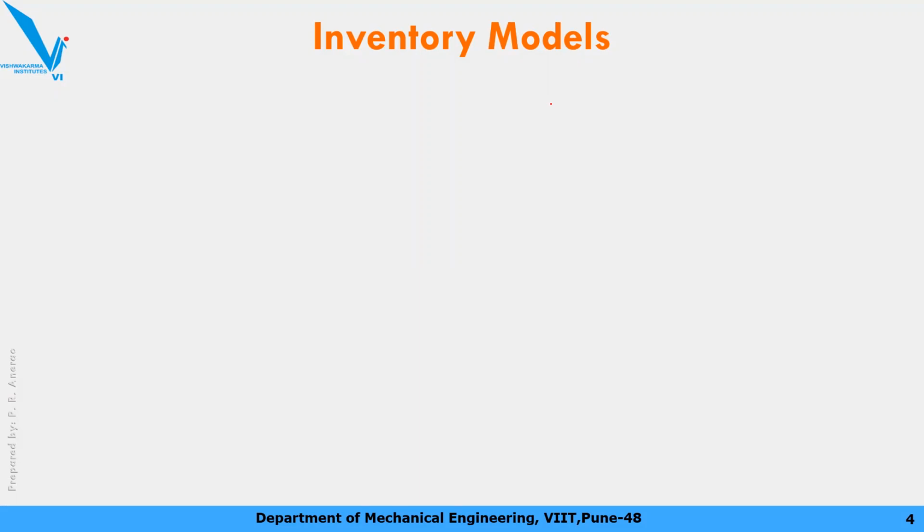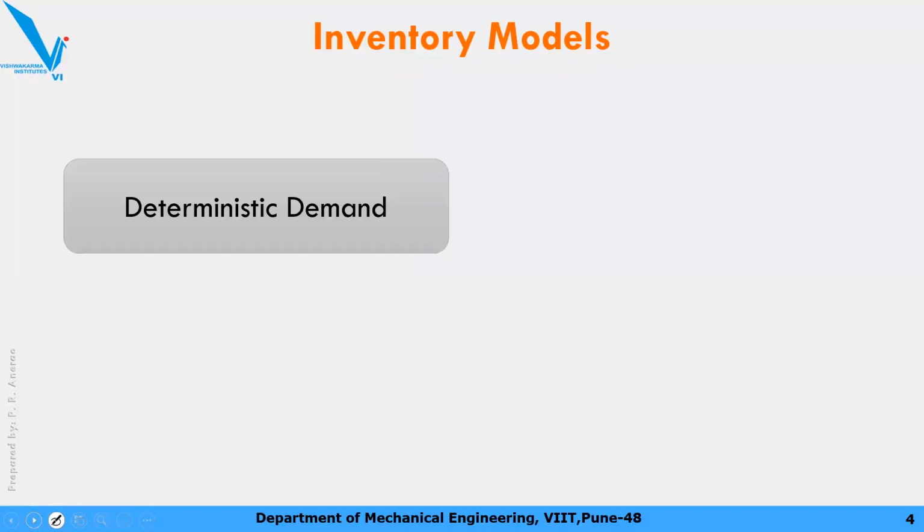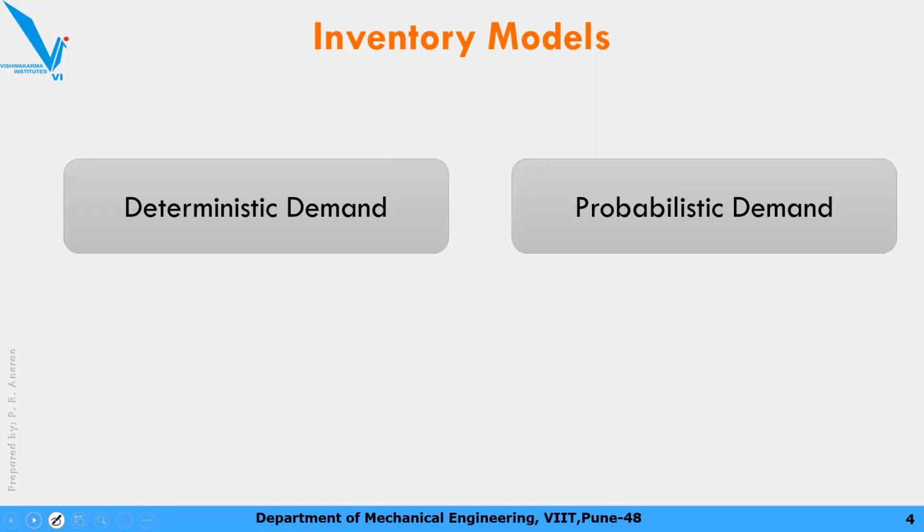कि भाई जब मैं बोल रहा हूँ replenishment rate is infinite or finite, you will realize how it is different from the previous model. Okay, so we'll see the first glimpse of inventory models here. There are two types of inventory model. The first one is a deterministic demand model, and the second one is a probabilistic demand model. Now, how we have distinguished this, it is based on the demand.